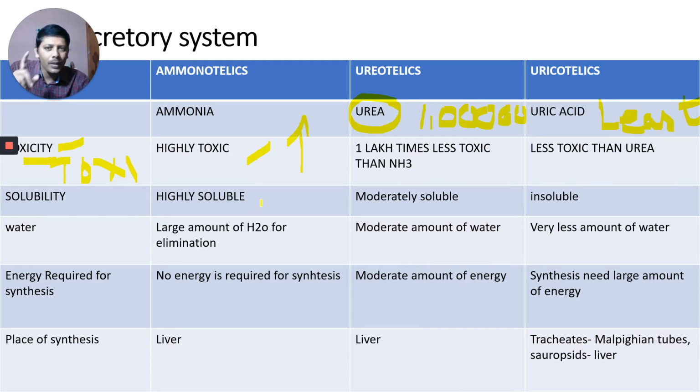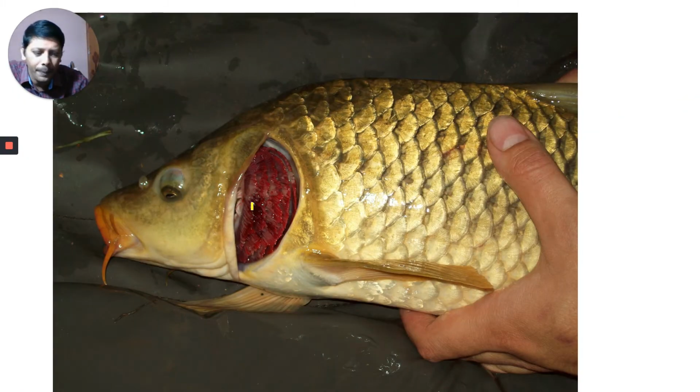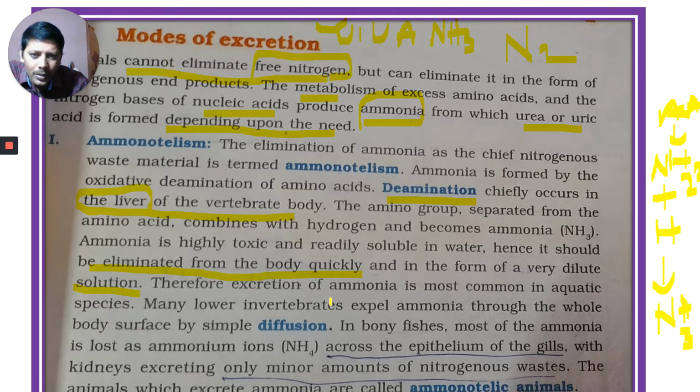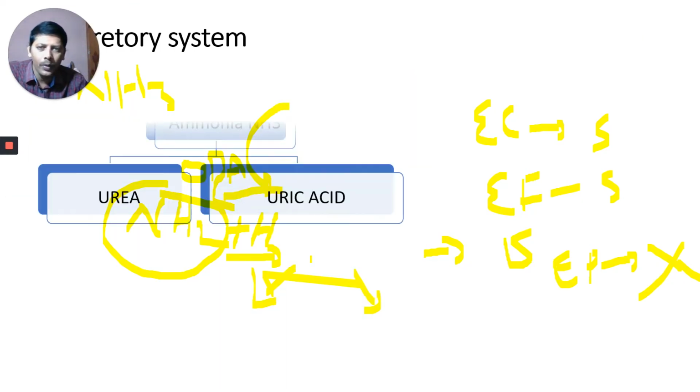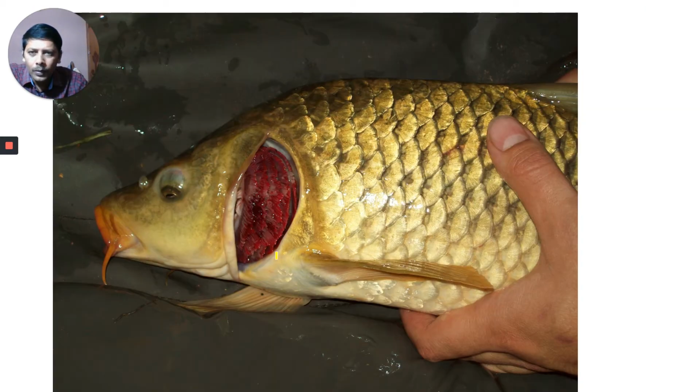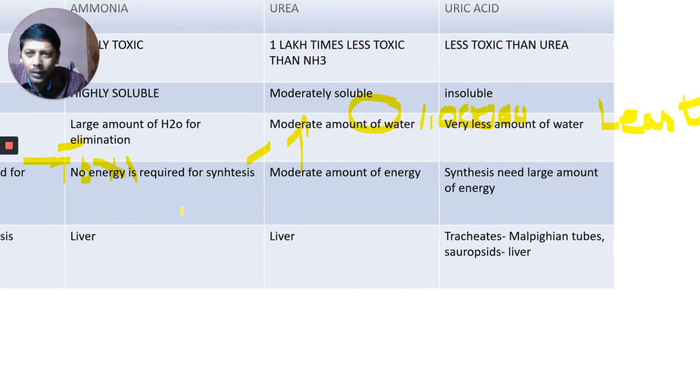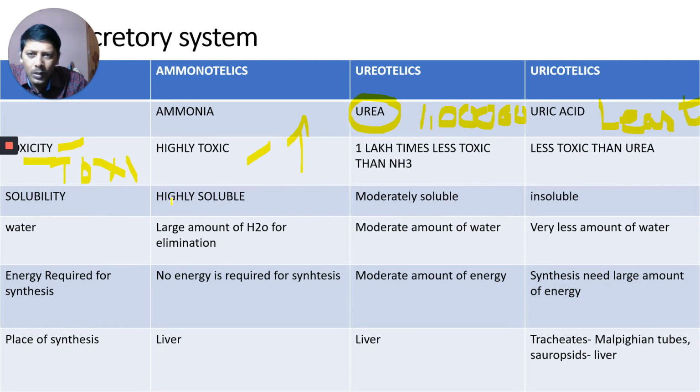Now let us compare their solubility. As I showed you here, ammonia is highly toxic and readily soluble in water. Here, solubility: highly soluble, moderately soluble, insoluble.